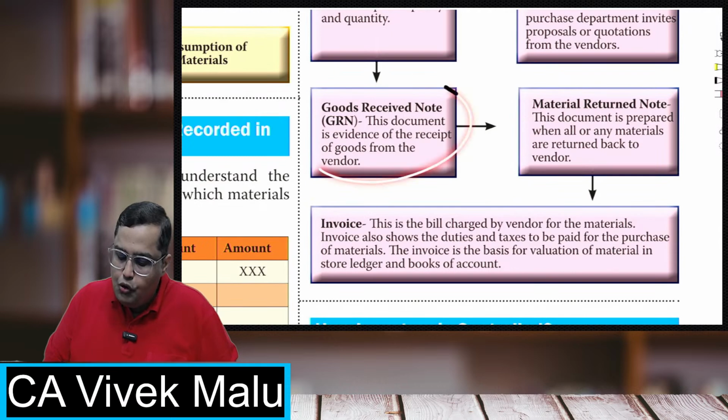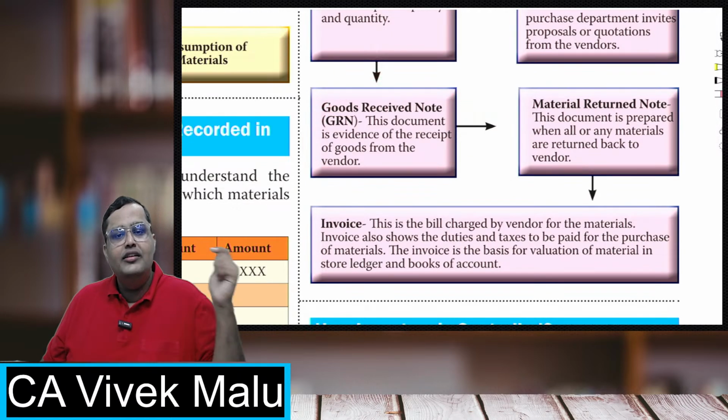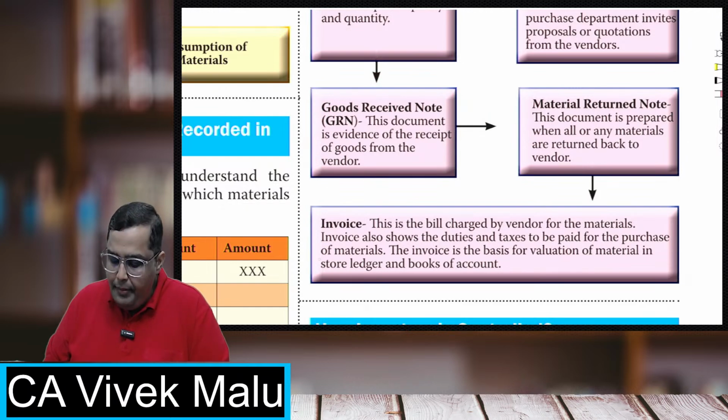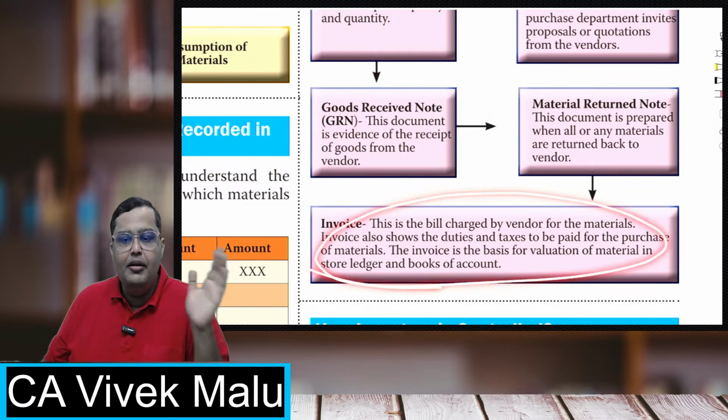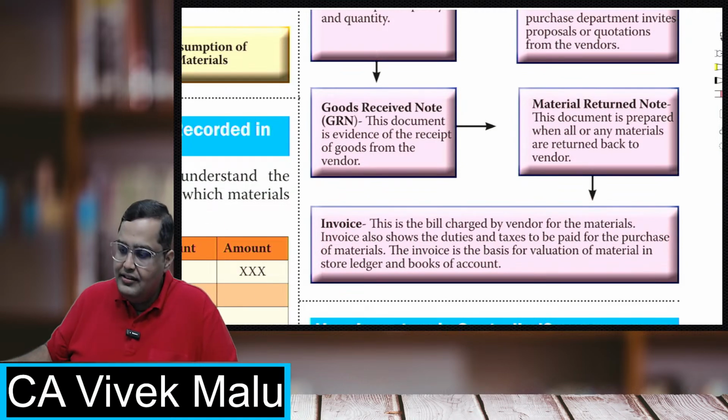So after getting the goods received note, after getting the GRN, after getting the goods, the supplier will make an invoice for the goods. Okay, he will make an invoice and we will be paying that. So this is the procedure.